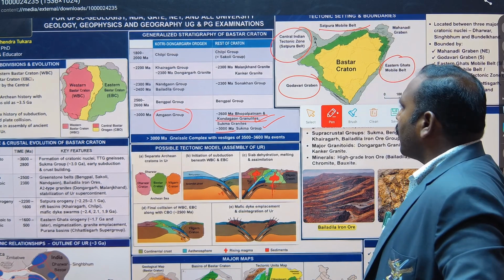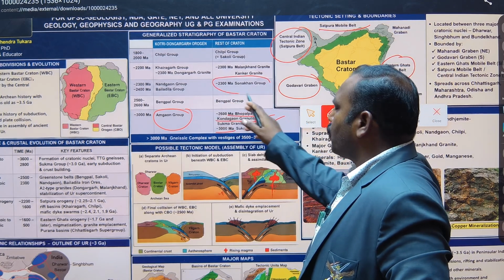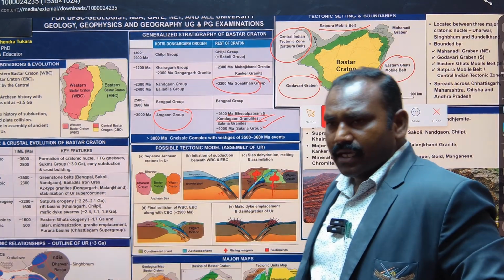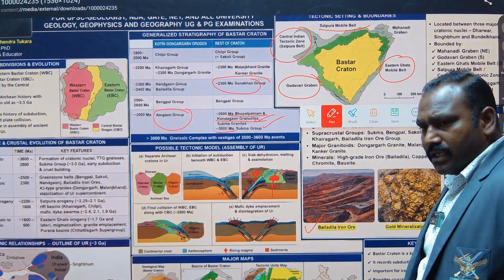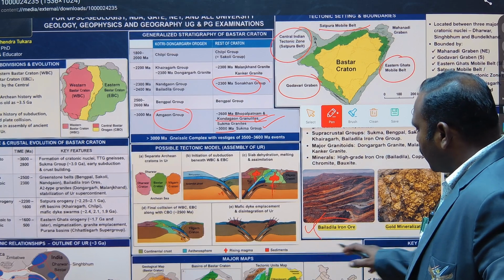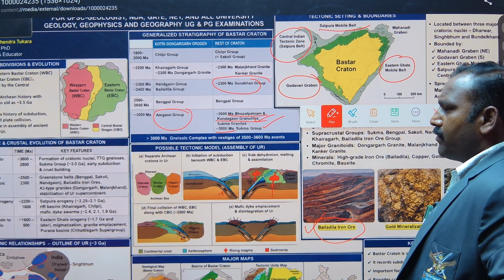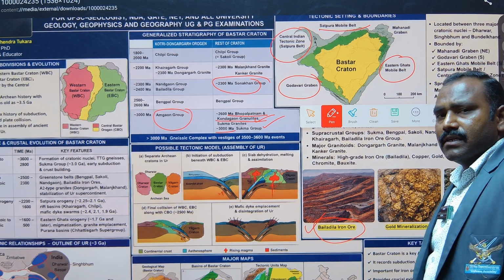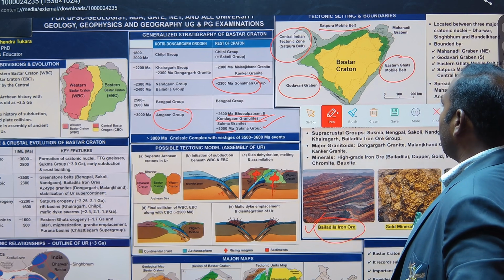This Bailadila group, or this range, of approximately 2300 million years span, is confined for the formation of the Bailadila orogeny, and this is an iron orogeny. Iron we may find in the middle portion of the stratigraphic unit, especially the geological age of the Bastar.